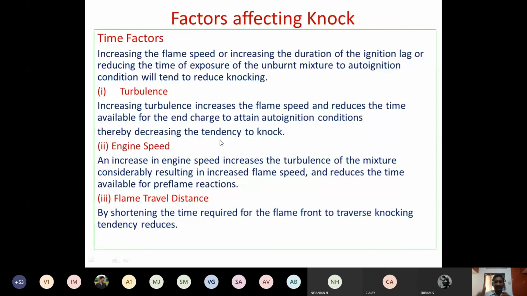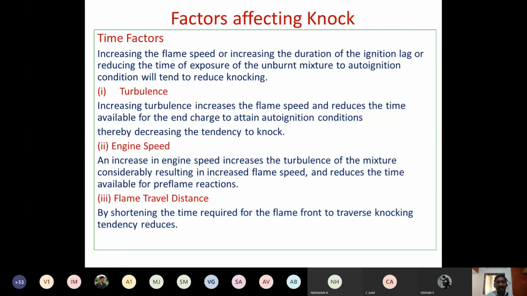Let us say we have studied the air motion, or the air fuel mixture motion, like tumble, swirl, all those things. If you are going to have better turbulence, better mixing of the fuel is going to be there, and the flame is going to travel at very high velocity. Thereby the time available for the unburned air fuel mixture to reach the auto ignition temperature is less, so the chances are going to be less. Thereby we can reduce the knocking.